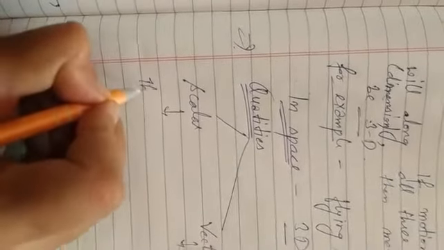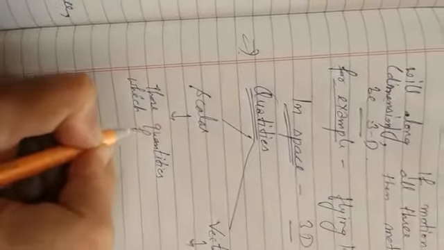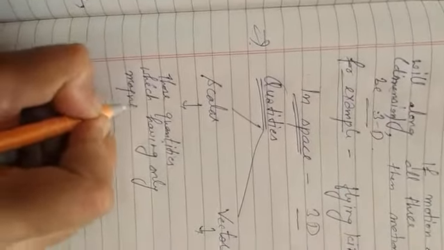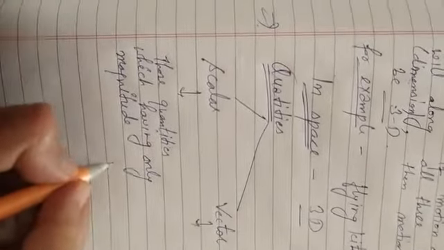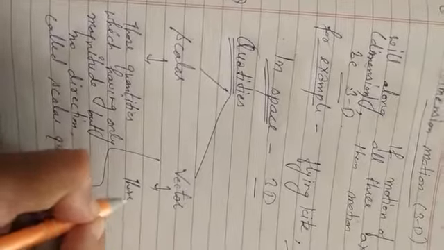And vector quantity is a quantity having direction as well as magnitude. Those quantities which have only magnitude but no direction are called scalar quantities.